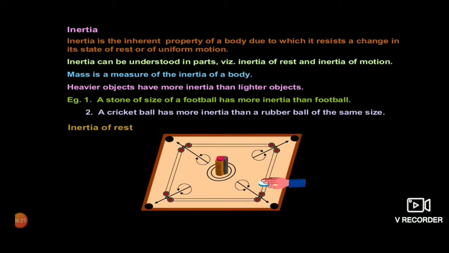The next important topic in force and laws of motion is inertia. It is very important. It can be defined as the property of a body due to which it resists a change in its state of rest or of uniform motion. So, we can say that inertia is a very lazy thing. It resists change in rest and change in motion. It can be of three types: inertia of rest, inertia of motion, or inertia of direction.